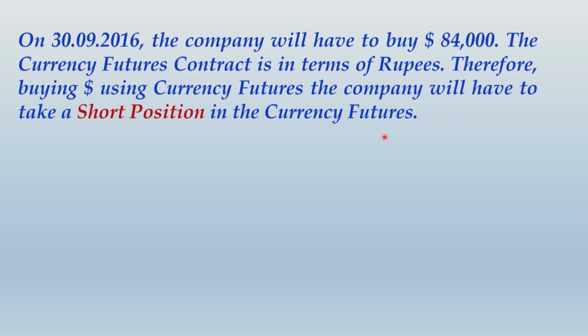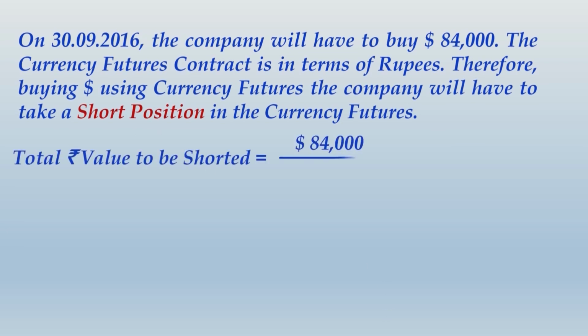I have explained this to you a few times already, that the requirement is to buy dollars and the currency futures contract is given in terms of rupees. So instead of entering into a contract of buying dollars, we would actually enter into a contract of selling rupees against dollars. So obviously, if you sell rupees against dollars, you would eventually end up buying dollars. So because the contract is given in Indian rupees, we will be taking a short position in the currency futures. So what is the total rupee value to be shorted?